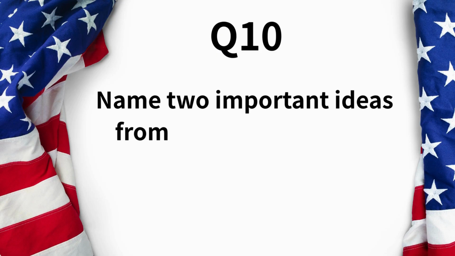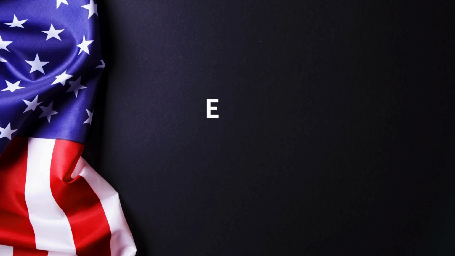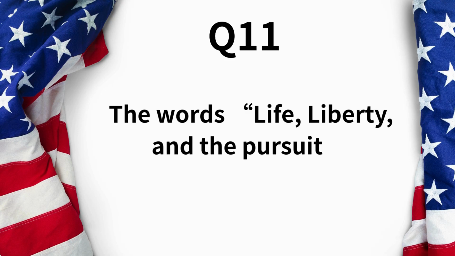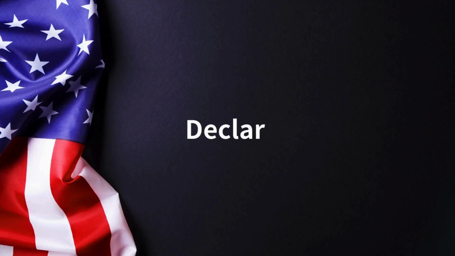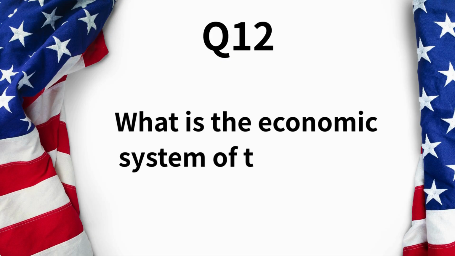Name two important ideas from the Declaration of Independence and the U.S. Constitution. Equality and liberty. The words, life, liberty, and the pursuit of happiness, are in what founding document? Declaration of Independence. What is the economic system of the United States?